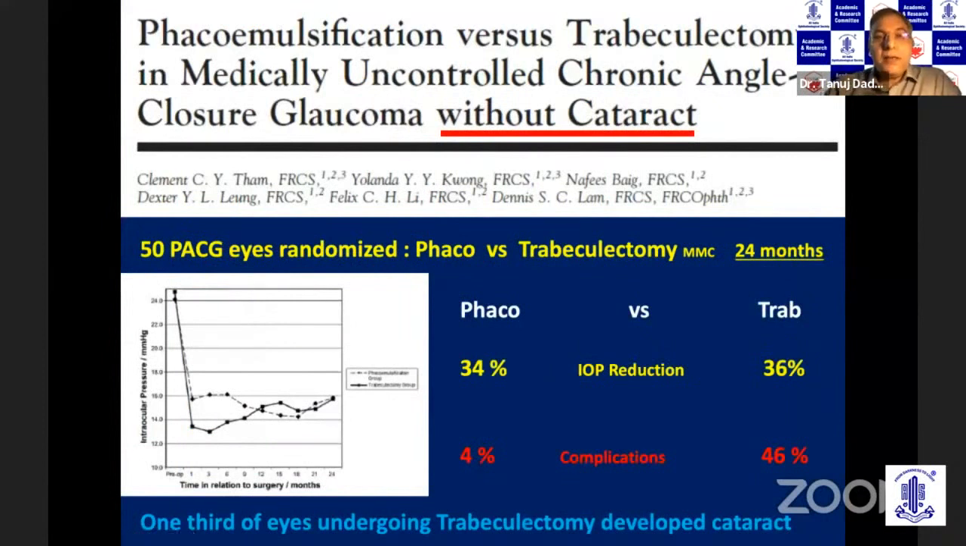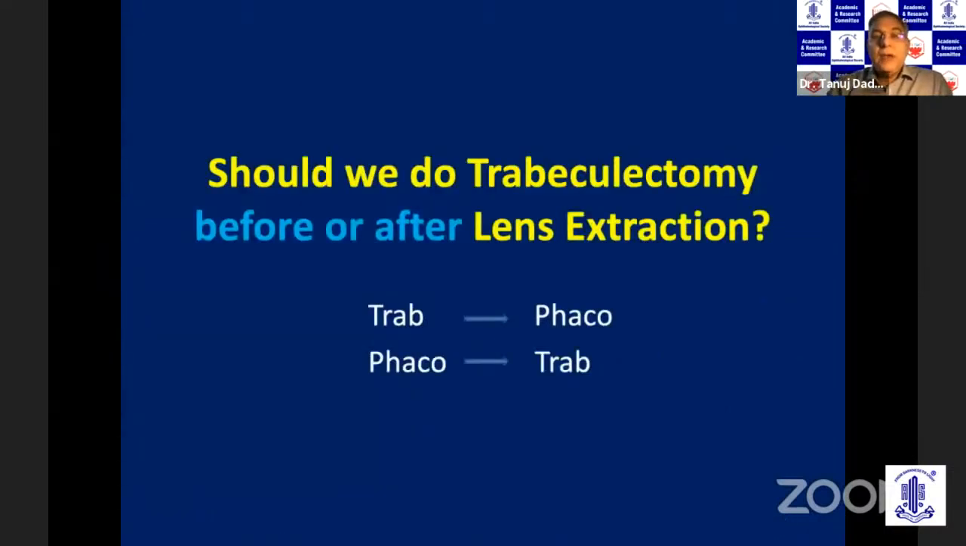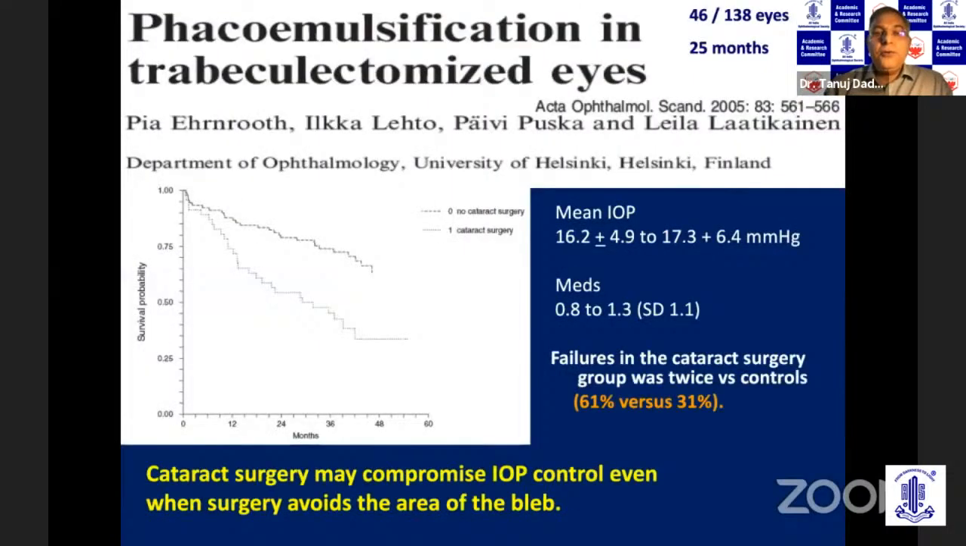Now, what about patients who have this disease without cataract? This is still a controversial issue, but in this study, you can see phaco versus trap. The IOP reduction is quite good with both procedures, but the complications are much higher with trabeculectomy, and also one third of the patients are going to develop cataract, which is going to require subsequent lens surgery. Should we do the trap first, followed by phaco, or the phaco first, followed by trap? This is something I want you to be clear on. You should always do the phaco first, followed by trabeculectomy if possible, because cataract surgery can compromise the bleb function and lead to failure.